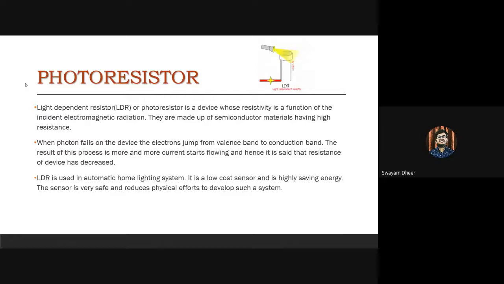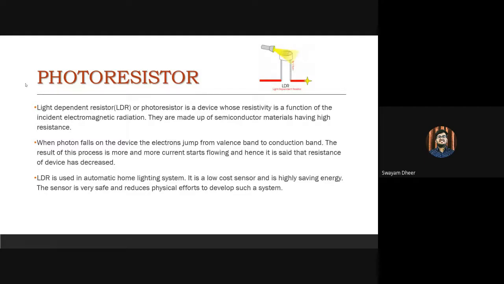Yes. So now I am putting light on the semiconductor material. That means I am providing photons with energy greater than the band gap energy between the valence band and the conduction band. So now what will happen? Electrons will move from the valence band to the conduction band. Now if the electrons jump from valence band to conduction band, that means a circuit is established and current will start flowing, right? Because there is movement of electrons. So this is the working of a photoresistor.